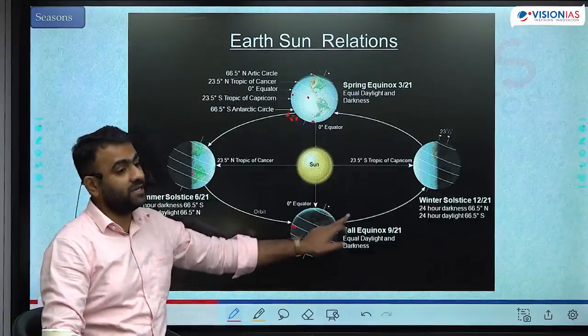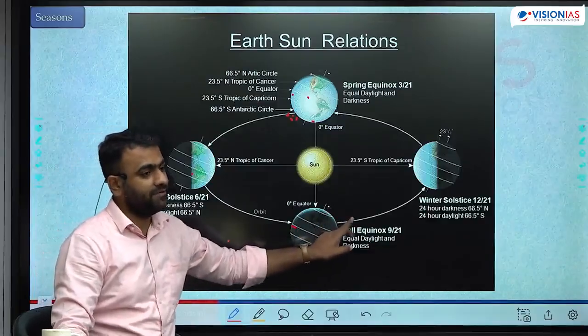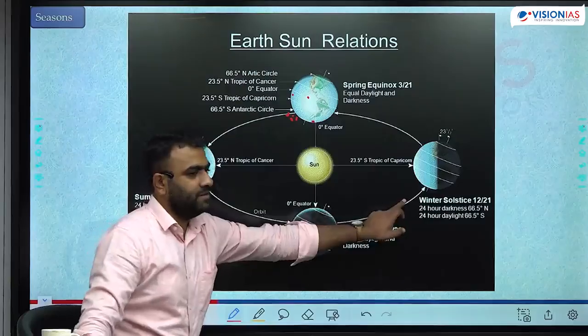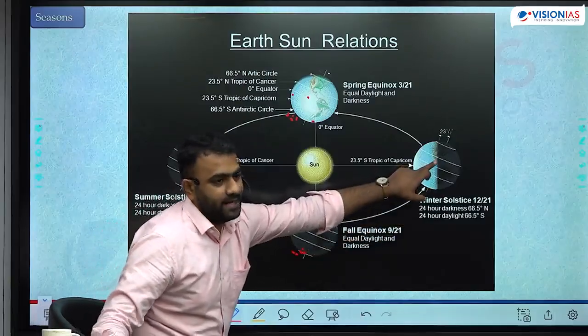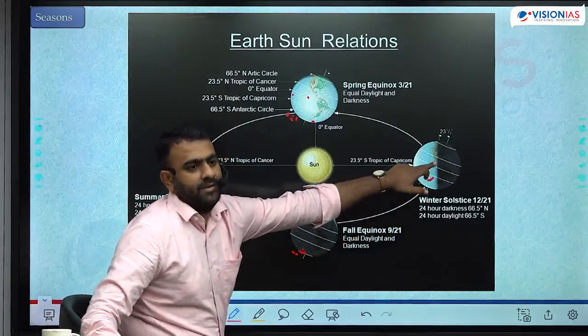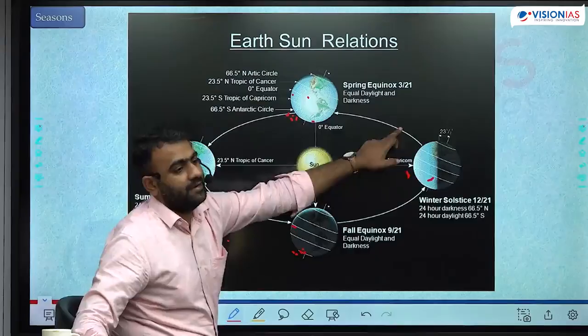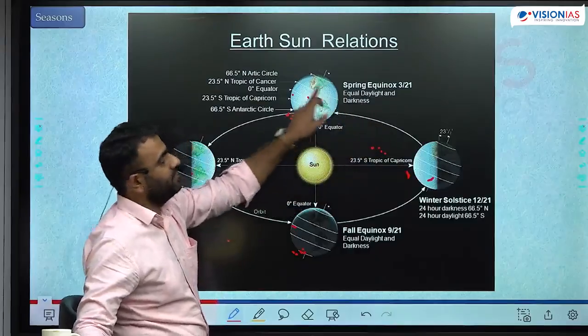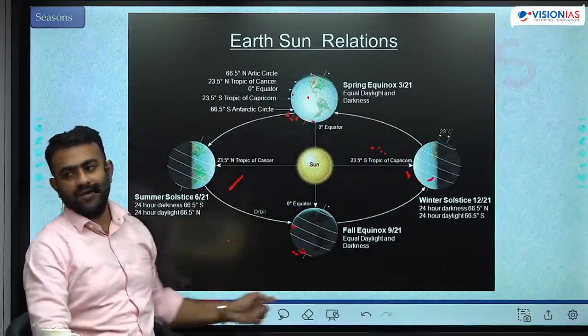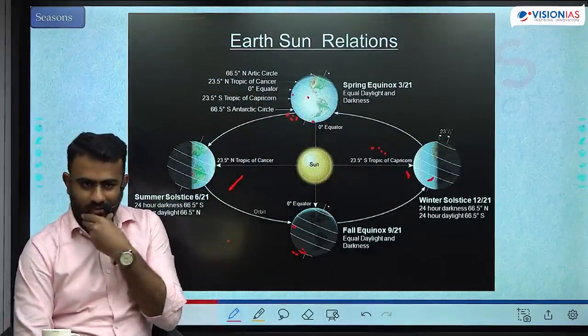From here it starts to decrease. 11.5, 11, 10.5, 10, 9.5, 9 hours of day. From here again it starts to increase. 9 to 9.5, 10, 10.5, 11, 11.5, 12. That is how length of the day changes. Okay.